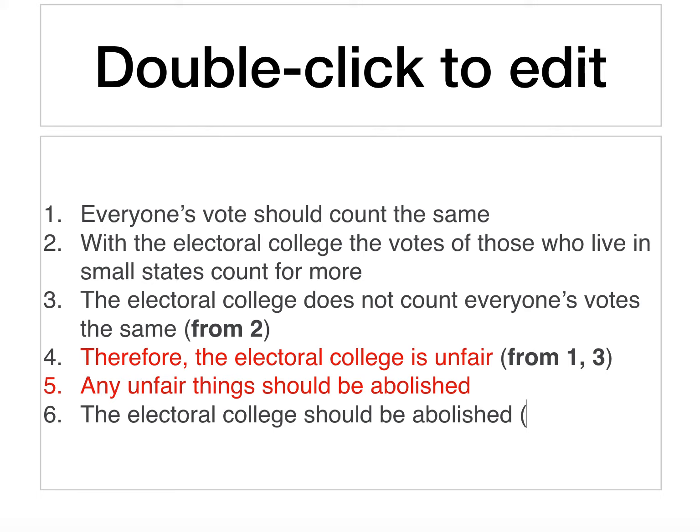Now, of course, we haven't cited what the main conclusion follows from here, but now in our reconstructed argument, it would just follow from 4 and 5. The Electoral College is unfair. Any unfair thing should be abolished. Therefore, the Electoral College should be abolished. You should see that the logic of that now is pretty airtight, given the way we've reconstructed it.